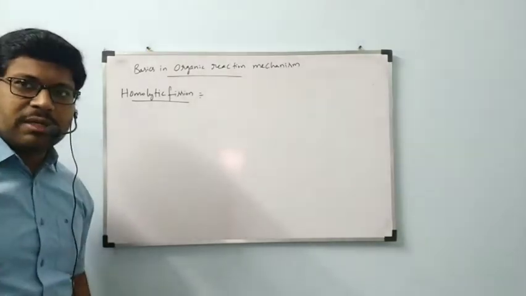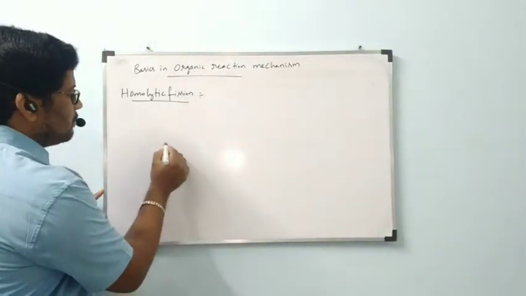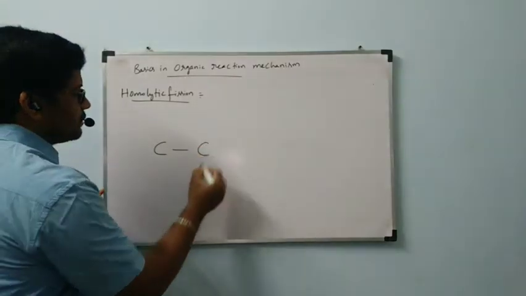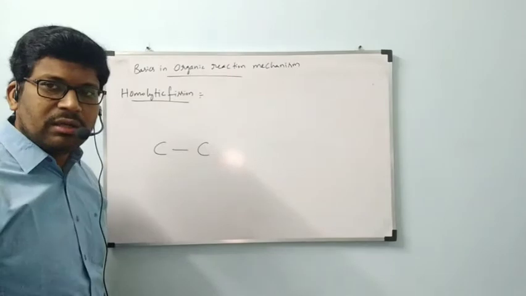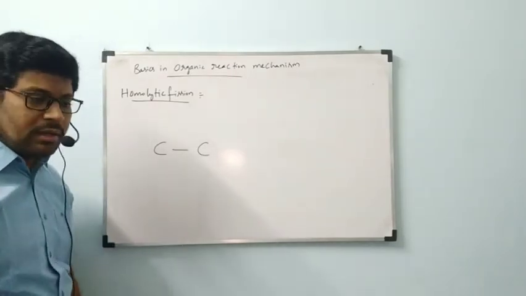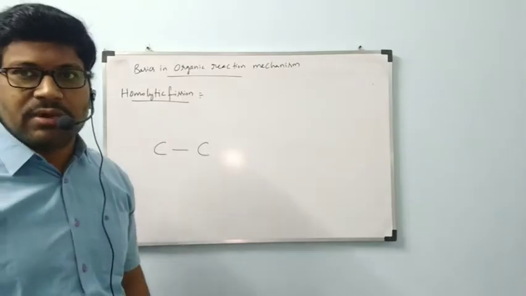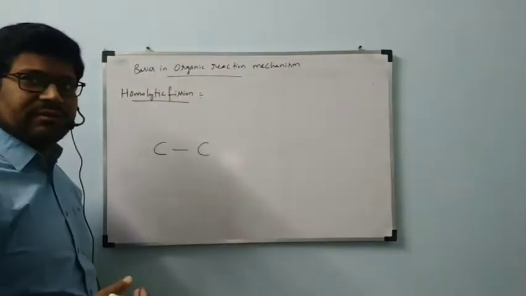If there is a bond between any two atoms, let us consider between carbon and carbon, or carbon and a halogen like chlorine, or carbon and hydrogen, anything we can consider, no problem. Let us consider one bond present between carbon and carbon. This carbon contains hydrogens.